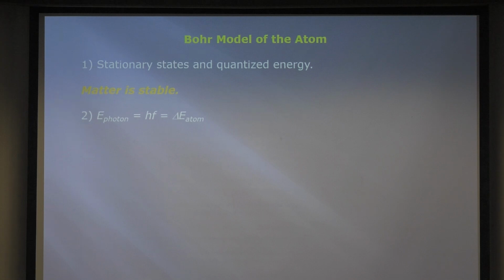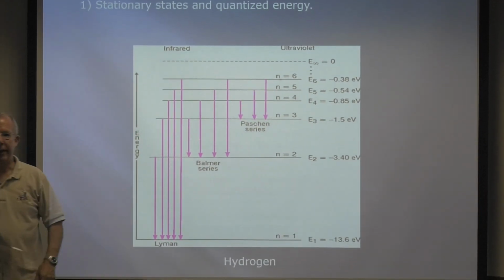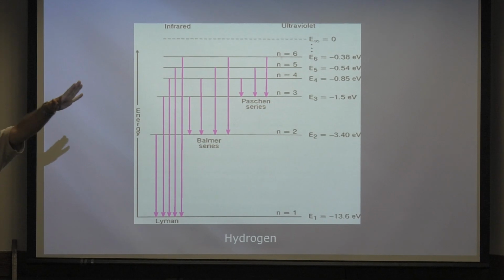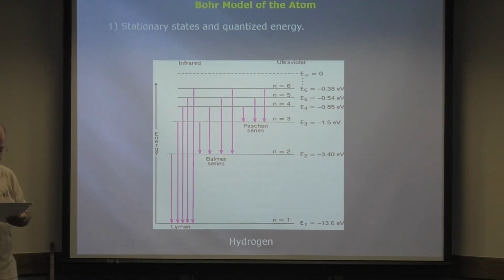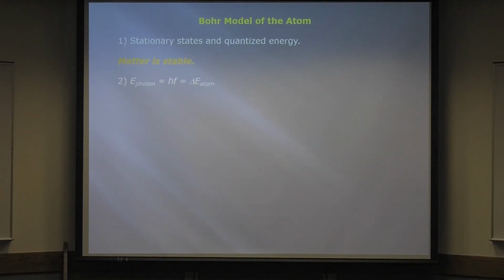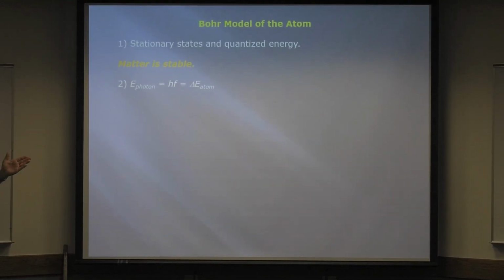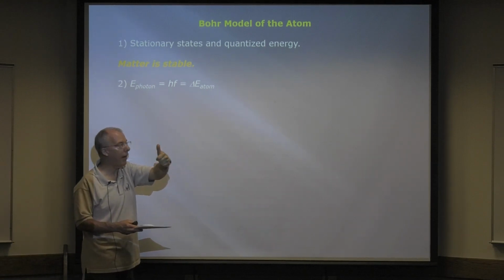Okay, number two, he said that an atom can jump from one stationary state to another by either emitting light, which is energy, or absorbing light, which is energy. And of course, the light has energy hf, right? Remember Einstein, photoelectric effect?